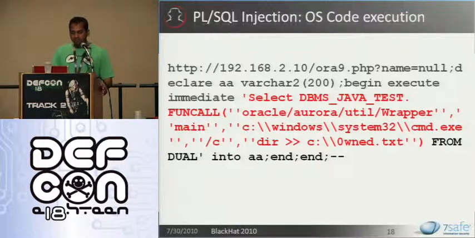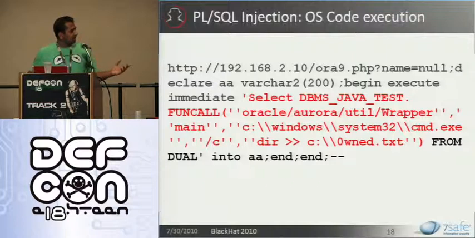Once you have Java I/O permissions, then you can call a function which is available in the package DBMS_JAVA_TEST, and the function is called funcall. This function takes as an argument a class. The second argument is the method within the class, and the other arguments are the arguments passed to the method of that class. By default, there is one class in Oracle, which is the Aurora UTL wrapper. This default class has a main method, and that main method, by default, allows OS code execution. So if you have Java I/O permissions, you can call this function and pass this argument, and this will result in OS code execution.